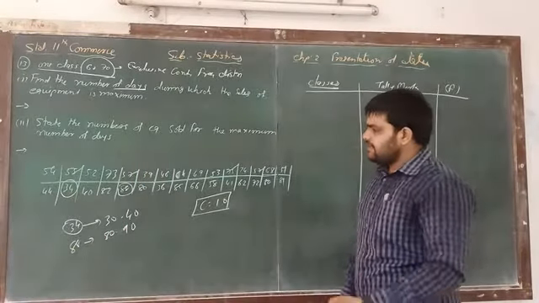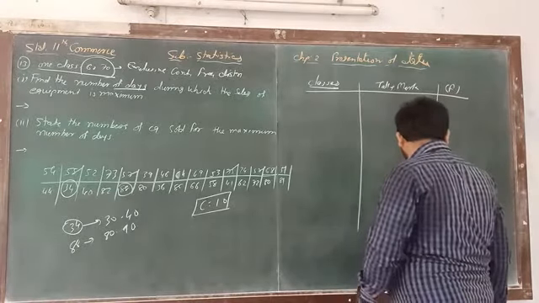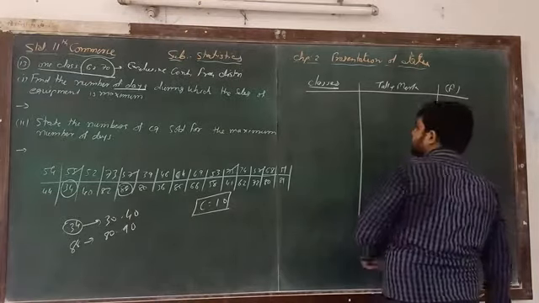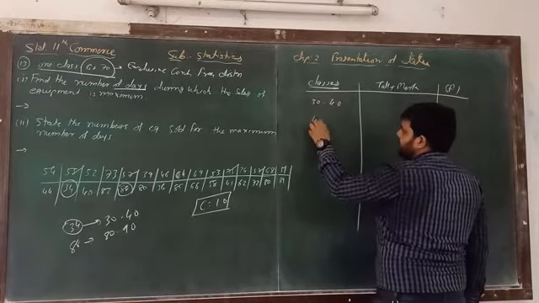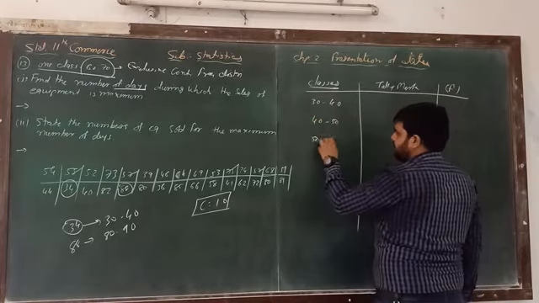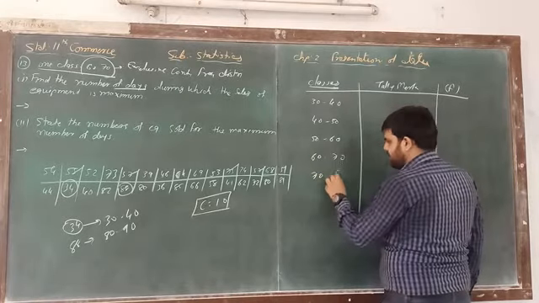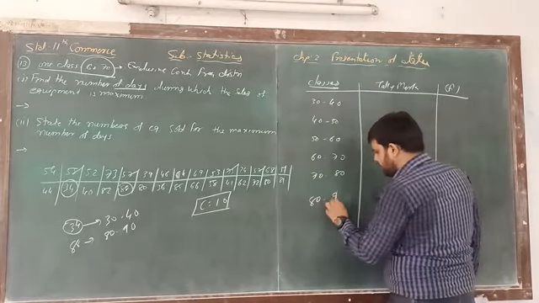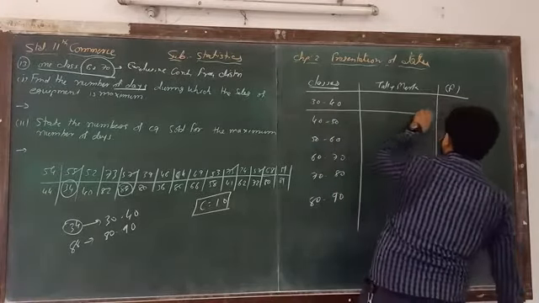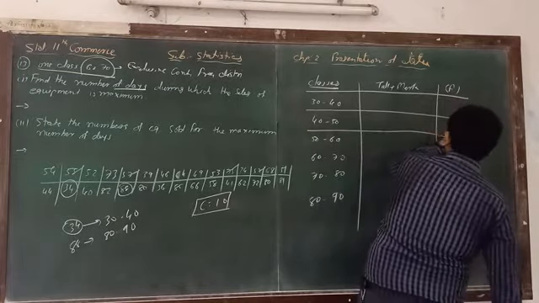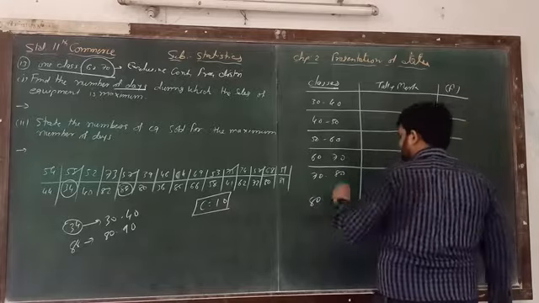So simply we got the classes: first class 30 to 40, 40 to 50, 50 to 60, 60 to 70, 70 to 80, and 80 to 90. So this is our class. Now on the basis of these classes, we have to prepare the tally marks and further details.